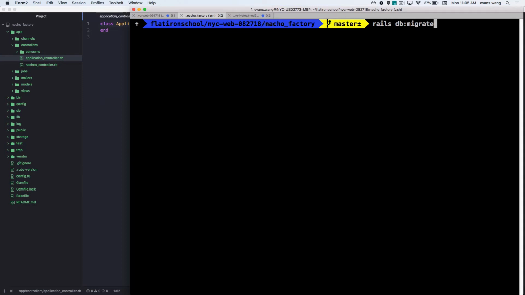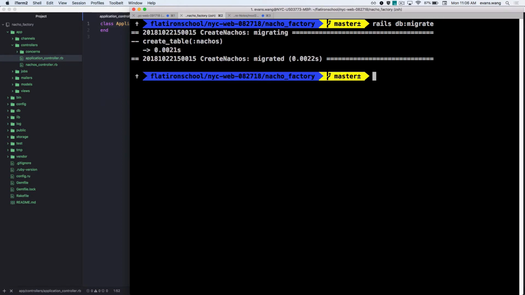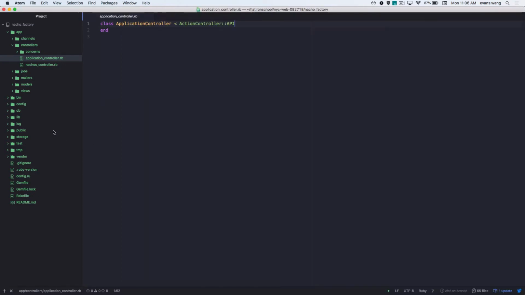What does db migrate do? Creates tables in the SQL database. Right? This is like how I'm mapping my model to my database. So what file does it make for me? Nice. Schema, right? So let's take a look.